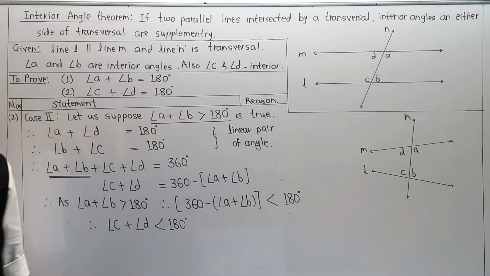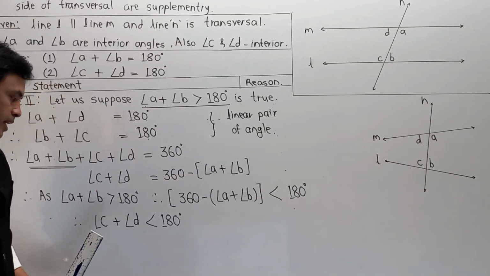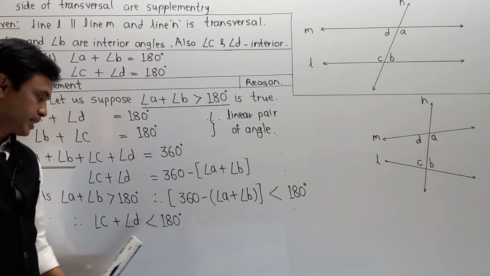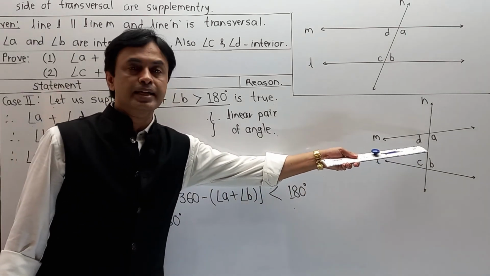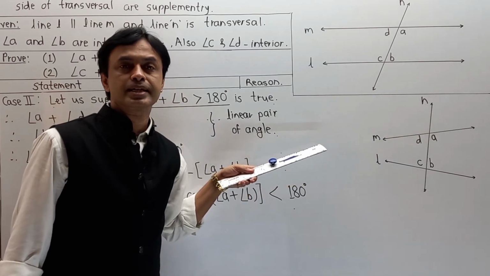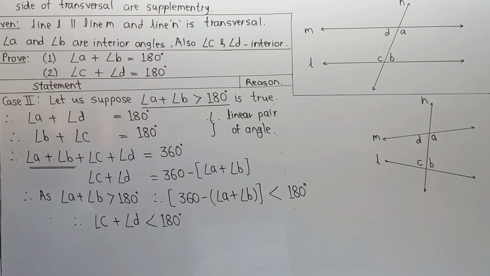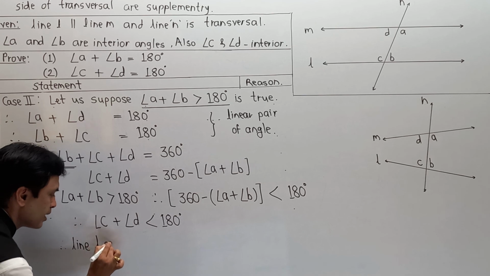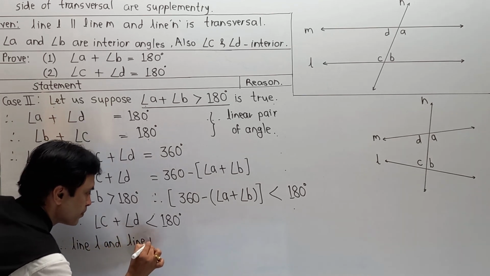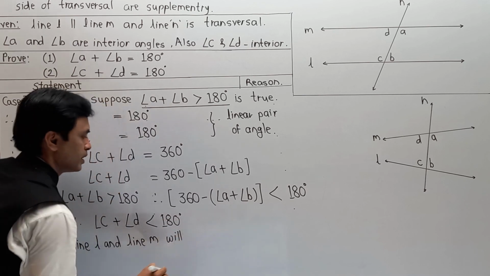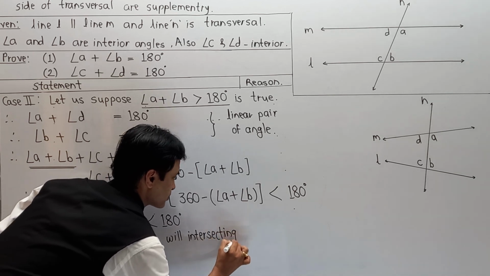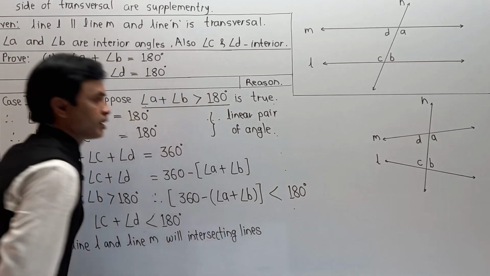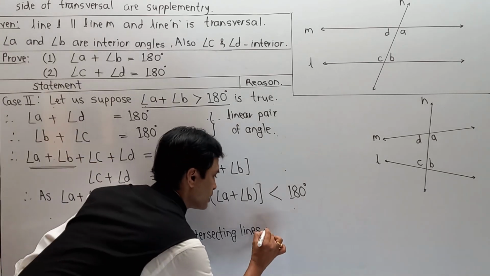Declaring that part over here: if angle C plus angle D is less than 180 degrees, then the lines will intersect somewhere at a point. So I am going to write that part. Therefore, line L and line M will be intersecting lines towards angle C and D.